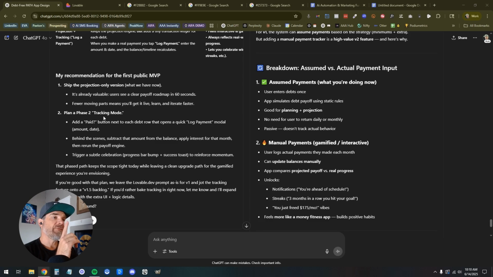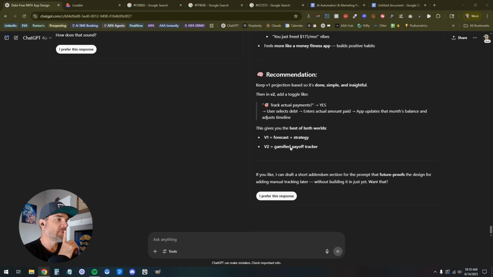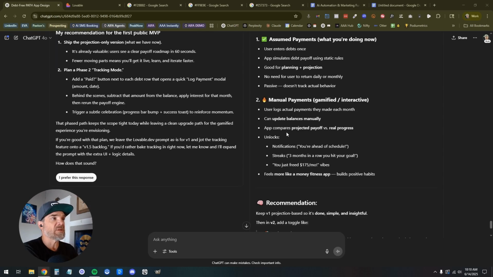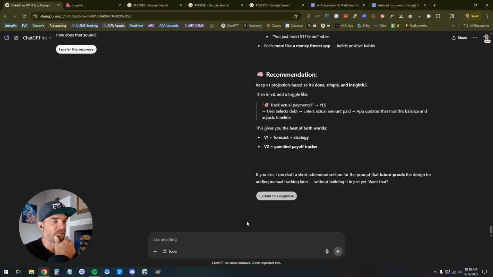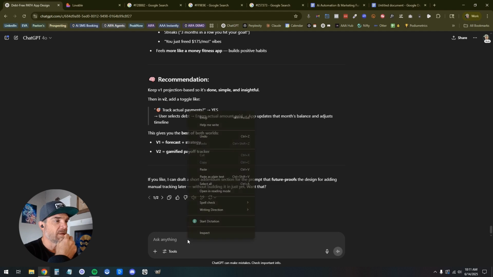Again, we're doing a V1 and a V2, and I can tell you from my experience that trying to add this in later, like in a phase 2, will likely cause it to seizure a bit. So I'm going to have it gamify it right now. I like this response better because it's coming up with cool ideas. This feels more like what I want the app to feel like. So I prefer this response.